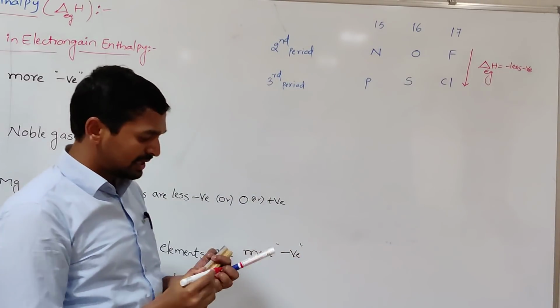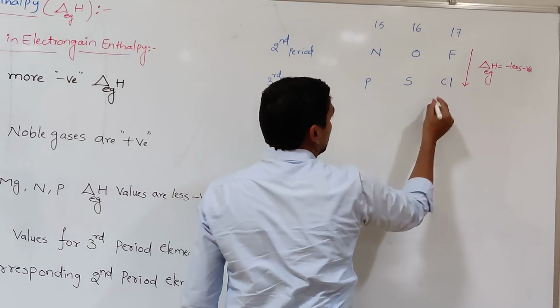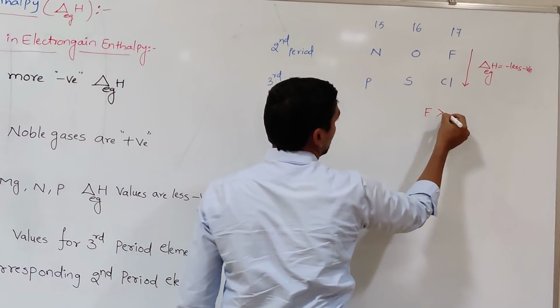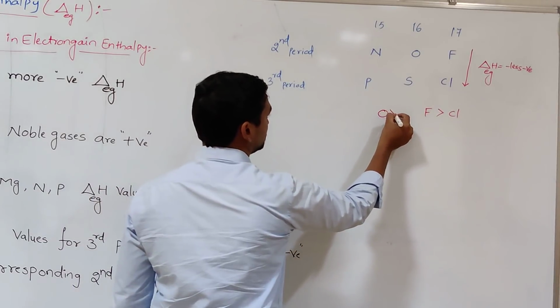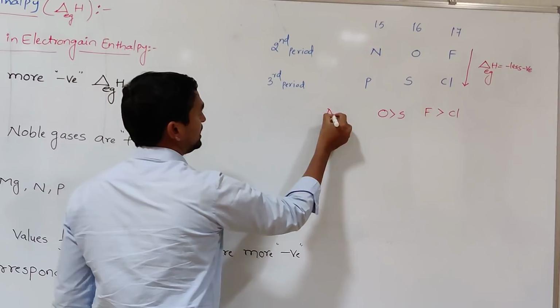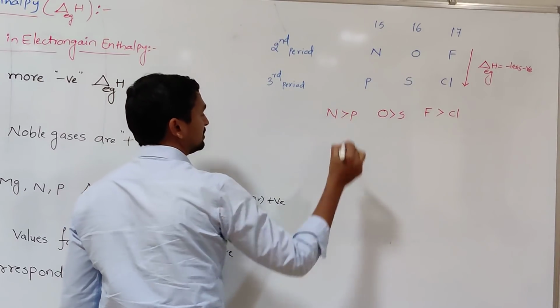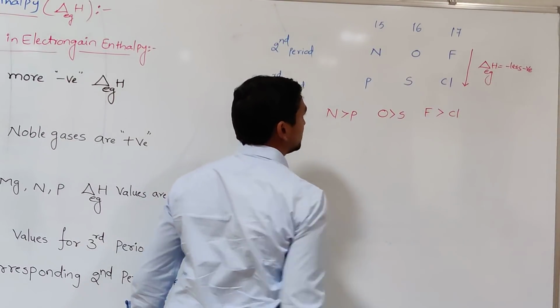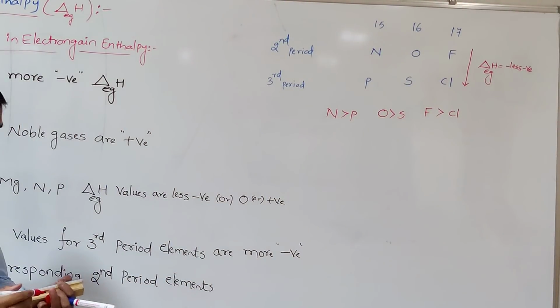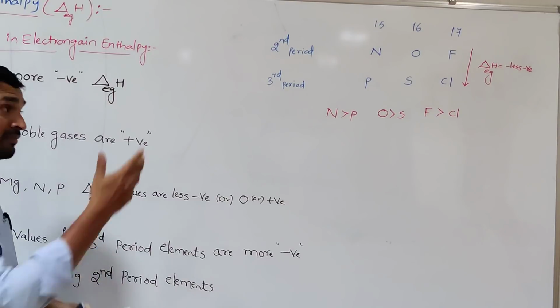So what do you mean by that? That means here the fluorine is said to be having the more electron gain enthalpy value than chlorine. Oxygen is greater than which one? Sulfur. The nitrogen is greater than phosphorus. So that is the order according to this: electron gain enthalpy values become less negative as we go down the group. But what does he say here?